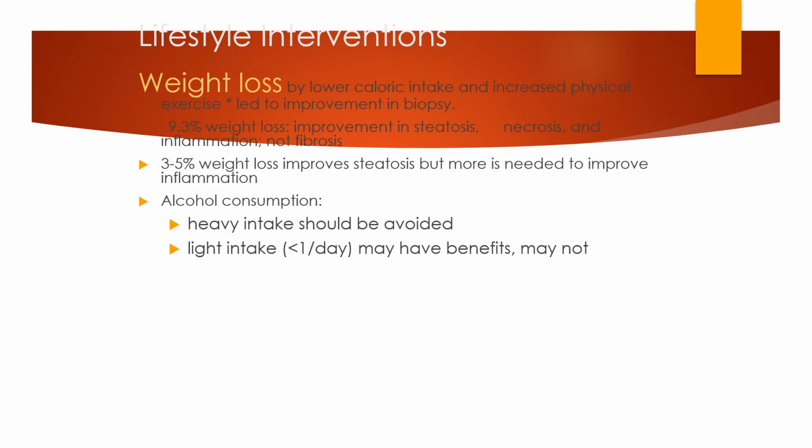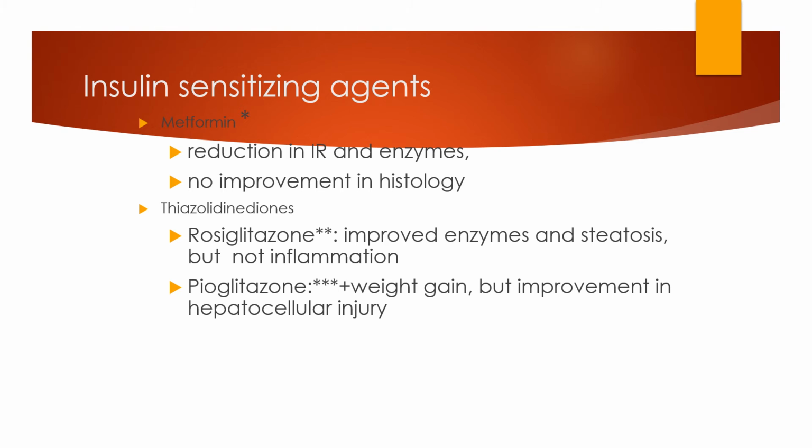Lifestyle intervention: weight loss by lower caloric intake with increased physical exercise led to improvement in biopsy. 9.3% weight loss improved steatosis, necrosis, inflammation and fibrosis. 3 to 5% weight loss improved steatosis, but more is needed to improve the inflammation. Alcohol consumption: heavy intake should be avoided. Light intake may have benefits or may not.